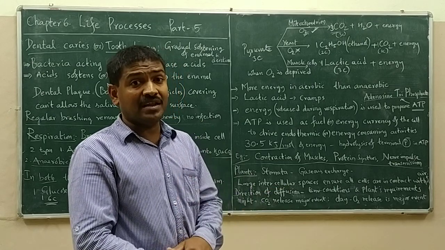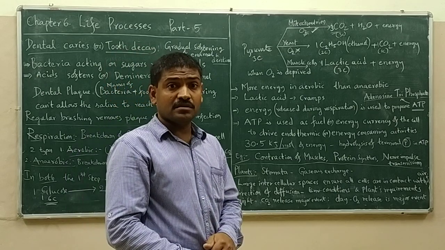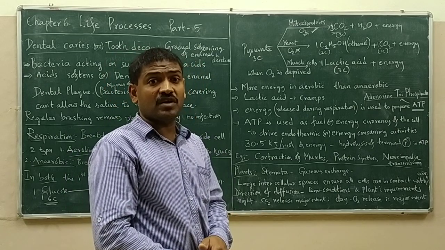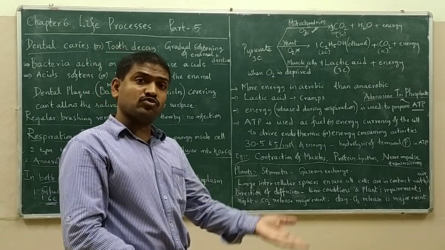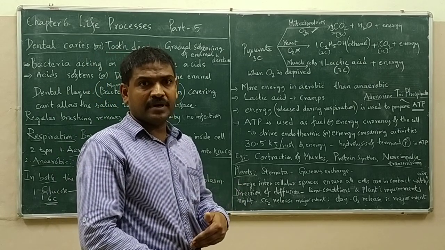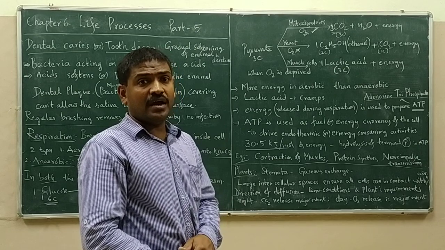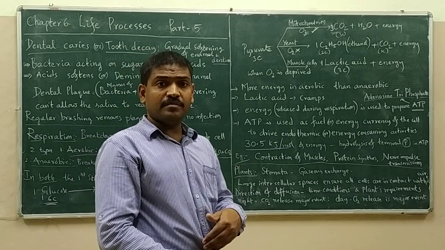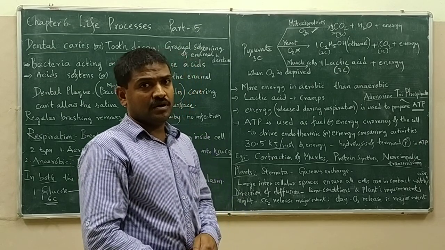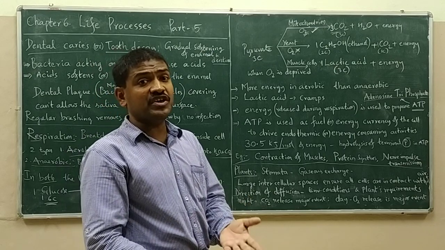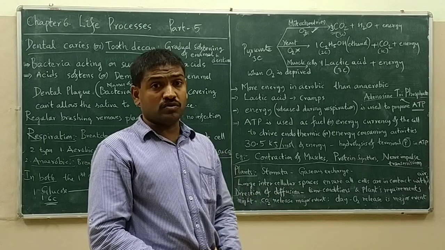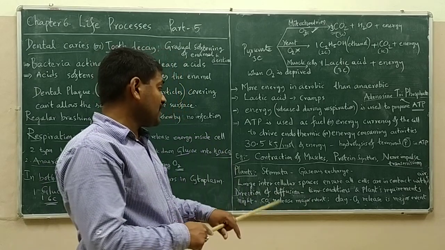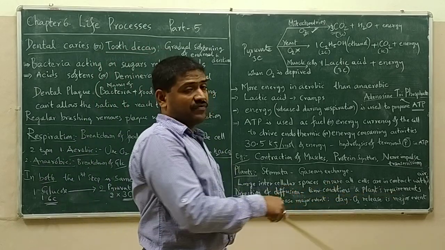That is in the case of animals. In the case of plants, CO2 is also very essential for photosynthesis to be carried out. So CO2 can be taken in by the plant cells, and oxygen can also be taken in by the plant cells for their respiration. But which gas has to be taken in or released out depends on the environmental conditions and the plant's requirements.